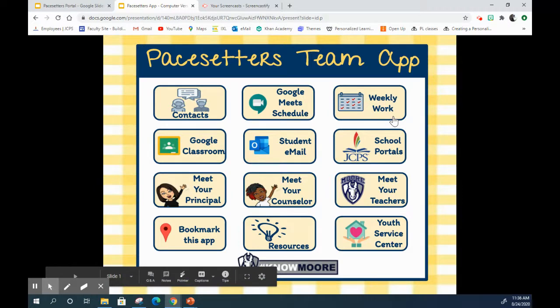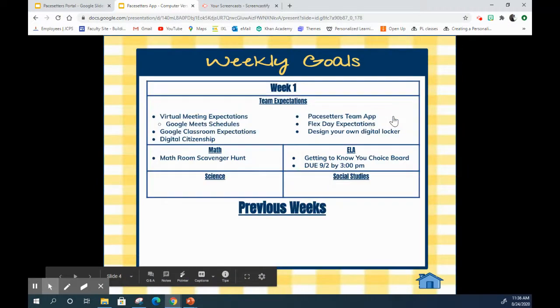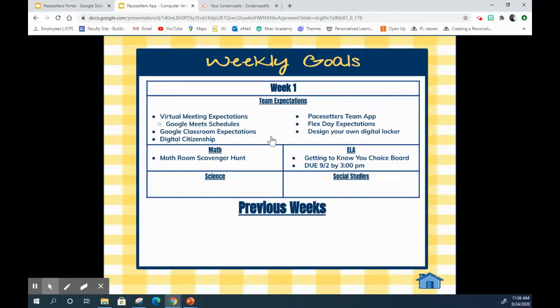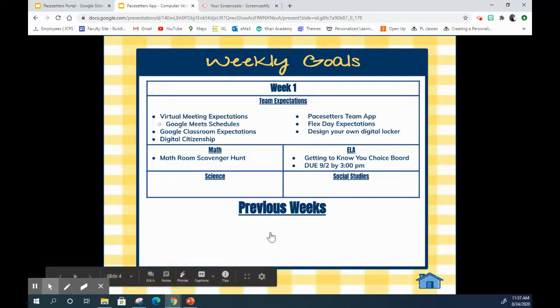Next, you'll have your weekly work, and here will be updated with your assignments for the week. So this first week, our team expectations are to just go over the different things that you're going to need to be using, with a few teacher-specific tasks. Later during the NTI process, there will also be links below. If you missed something in a previous week and you need to go back to view it or view the assignments, you can do so from this page.